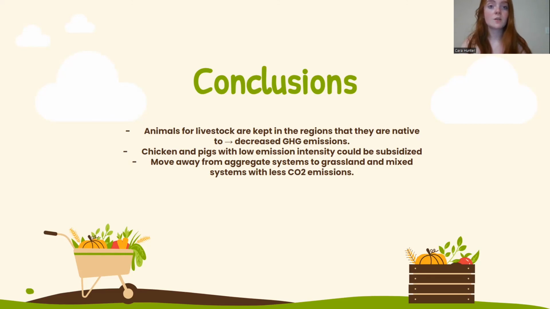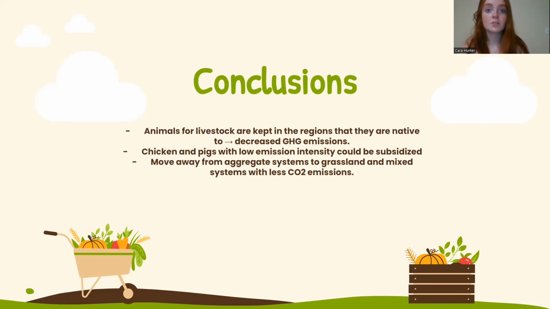Also, since chicken has the lowest values for the 5-number summaries for emission intensity out of all other animal species, supporting my hypothesis, this further shows how the international community should incentivize people to choose chicken as their protein source more often. With regards to production systems, the one-way ANOVA test found that only grassland systems and aggregated systems had significantly different means of CO2 emissions, supporting my hypothesis.